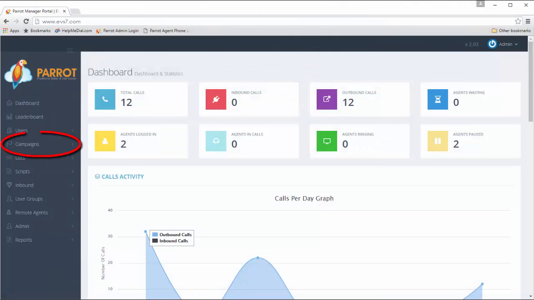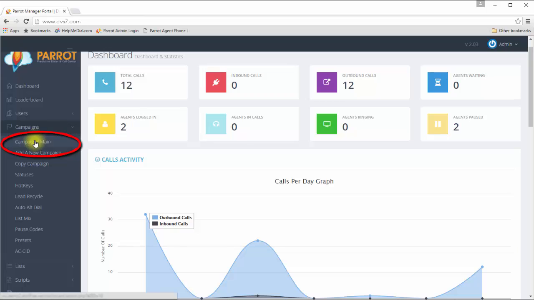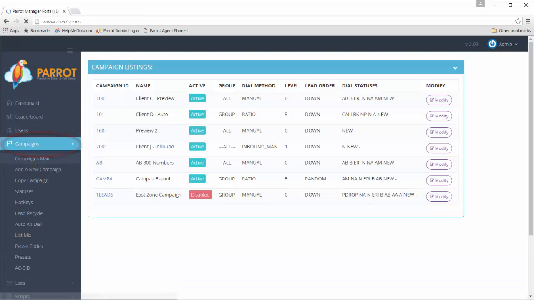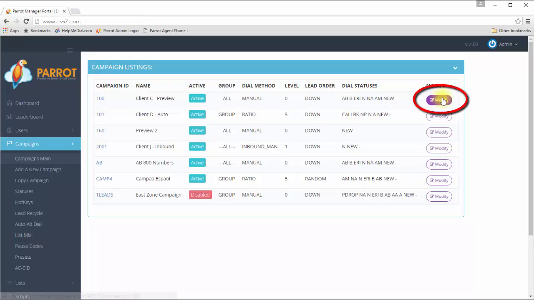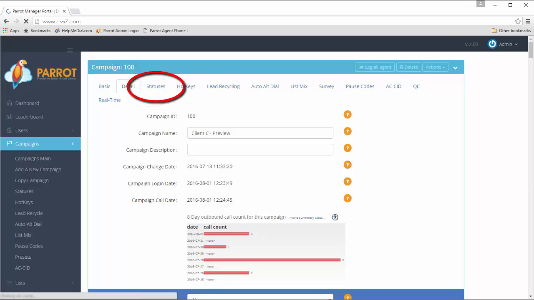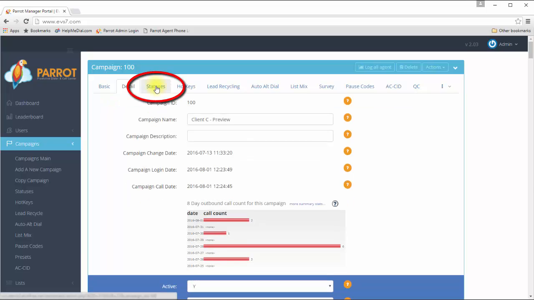Now, let's begin. From the Parrot Administration Dashboard, go to the Campaigns section and click on Campaigns Main. Go to the campaign you're adding the status to and click on Modify. Click on the Statuses tab.